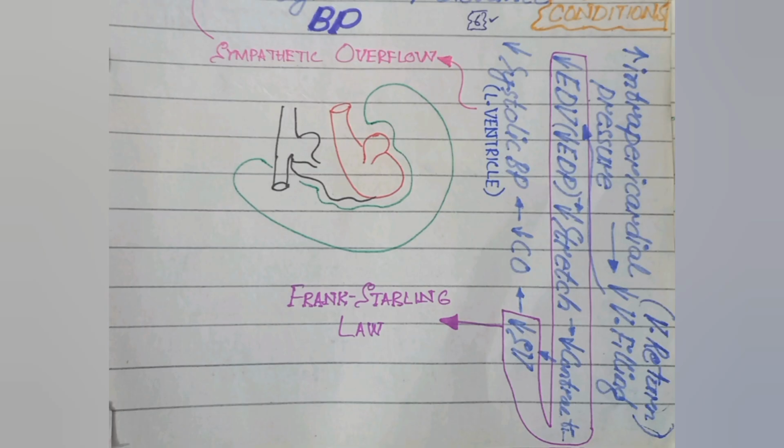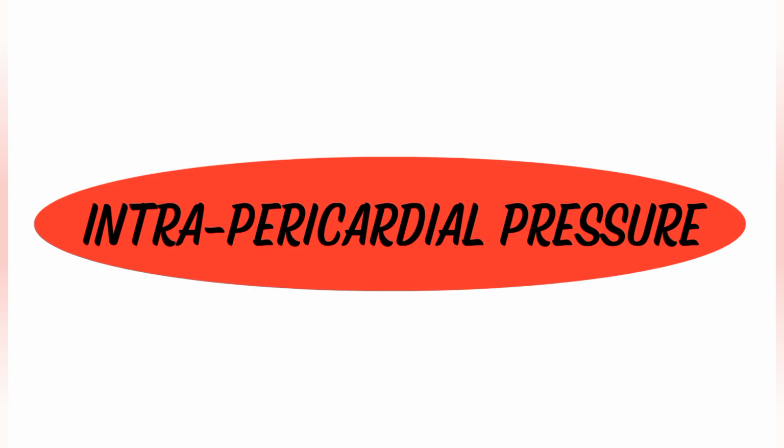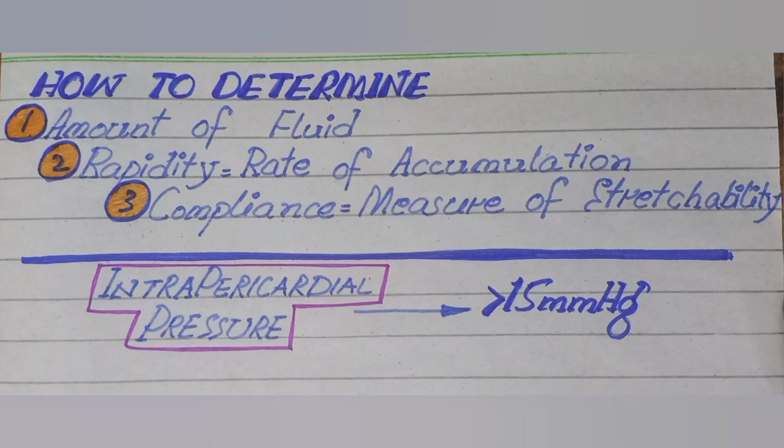And if you don't want to remember these three main points for the determination of cardiac tamponade, then you should remember that if IPP, meaning the intrapericardial pressure, is greater than 15 millimeter of mercury, then there will be cardiac tamponade.